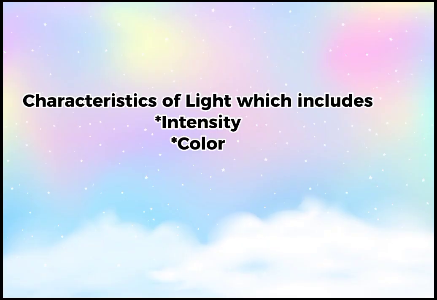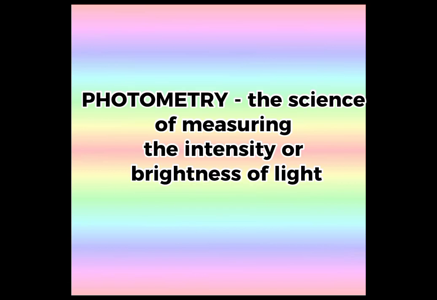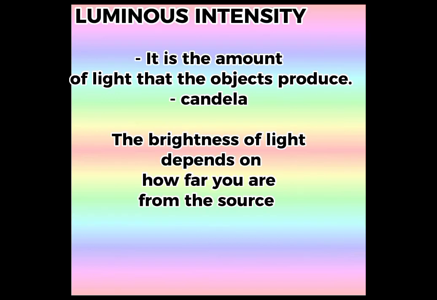Characteristics of light include intensity and color. Let us first discuss the intensity of light. Light intensity is the power of light. It is the quantity that measures the amount of light illuminating a surface. The science of measuring the intensity or brightness of light is called photometry. Luminous intensity is the amount of light that the object produces. It is measured in terms of candela.